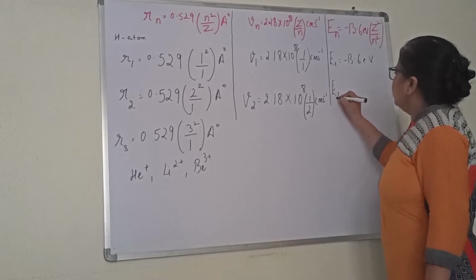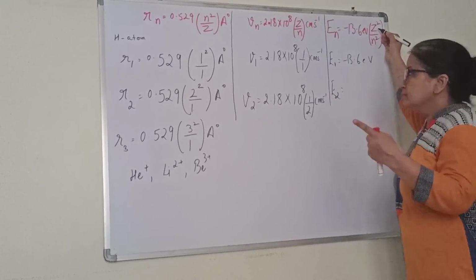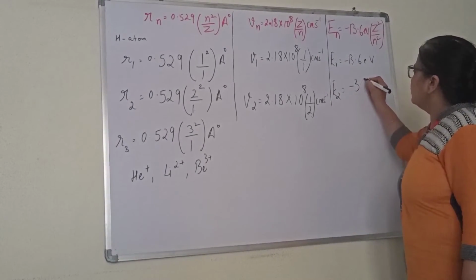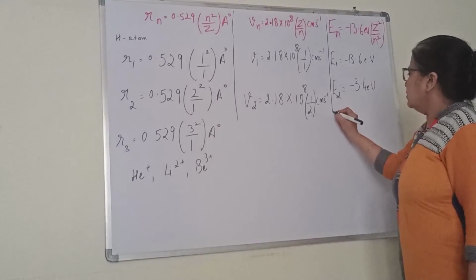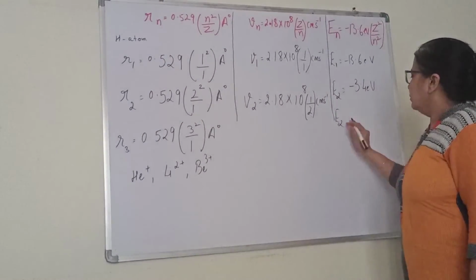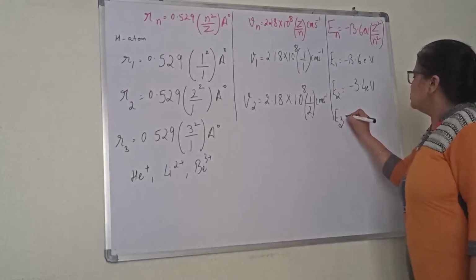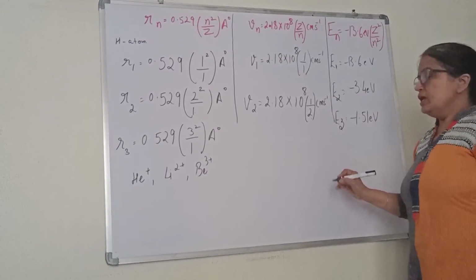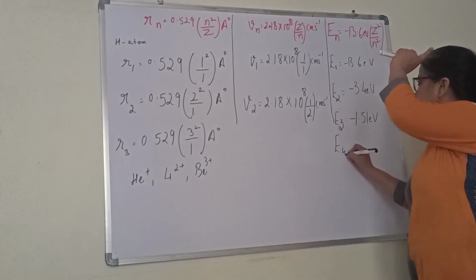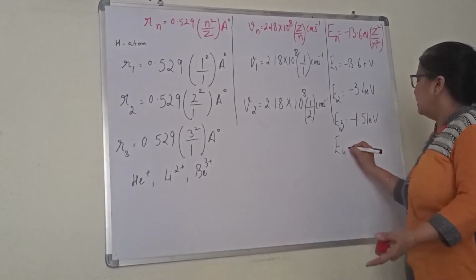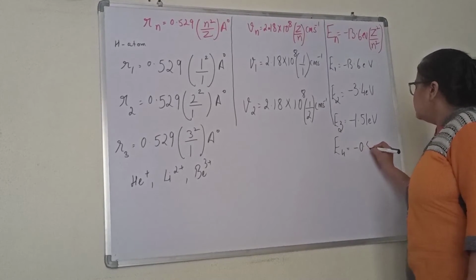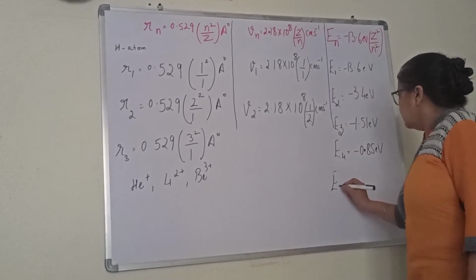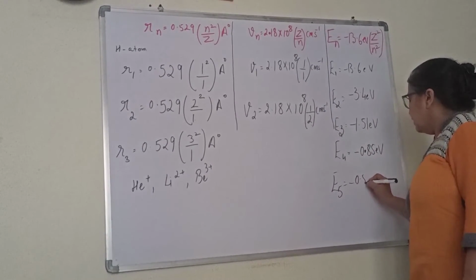Second, if you put the value, you will write this as second orbit, 2 square. You will get the answer as minus 3.4 electron volt. Likewise, if you continue for the third orbit, you will get the answer as minus 1.51 electron volt. For the fourth orbit, you will put the n value as 4 square. Finally, it will be equal to minus 0.85 electron volt. And for the fifth orbit, it is minus 0.54.